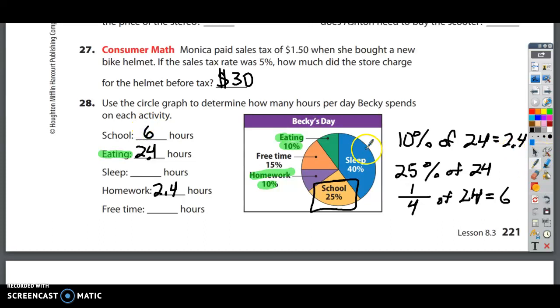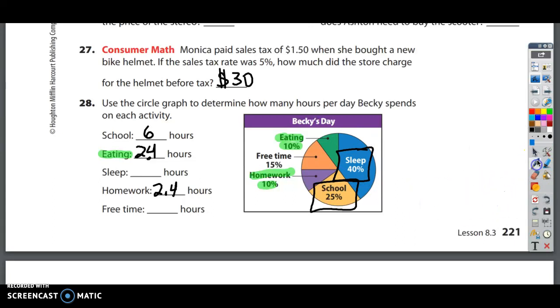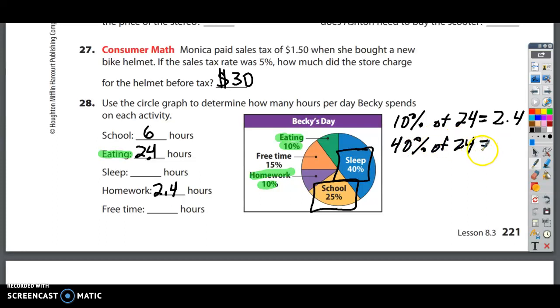Sleep is 40%. Right here, 40%. How can you do that one? I'm going to do that 10% method again. 10% of 24 is 2.4. And 40% is how much greater than 10%? Well, it's 4 times greater. So if you're going to figure out 10% and then you need to use it to figure out 40%, you're just going to multiply by 4. So I'm going to do 2.4 times 4 and I'll have 40%. 4 times 4 is 16. 4 times 2 is 8, plus 1 is 9. Move my decimal once, it's 9.6.